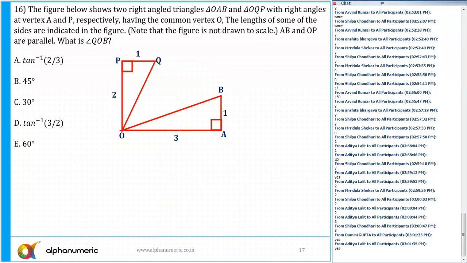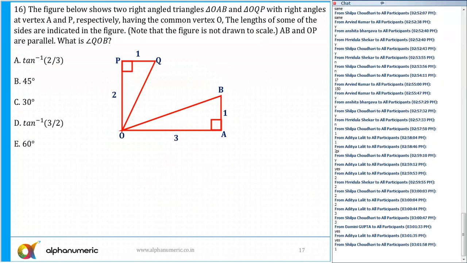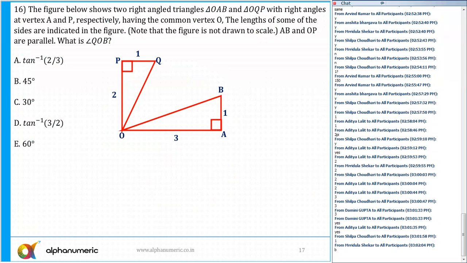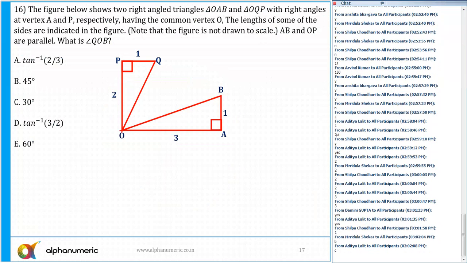16. What is the answer for question number 16? No. Now, it's a difficult one. The figure below shows 2 right angled triangles, triangle OAB and triangle OQP with right angles at vertex A and P respectively, having the common vertex O. The length of some of the sides are indicated in the figure. Note that the figure is not drawn to scale. AB and OP are parallel. Okay. What is the length of OQ?